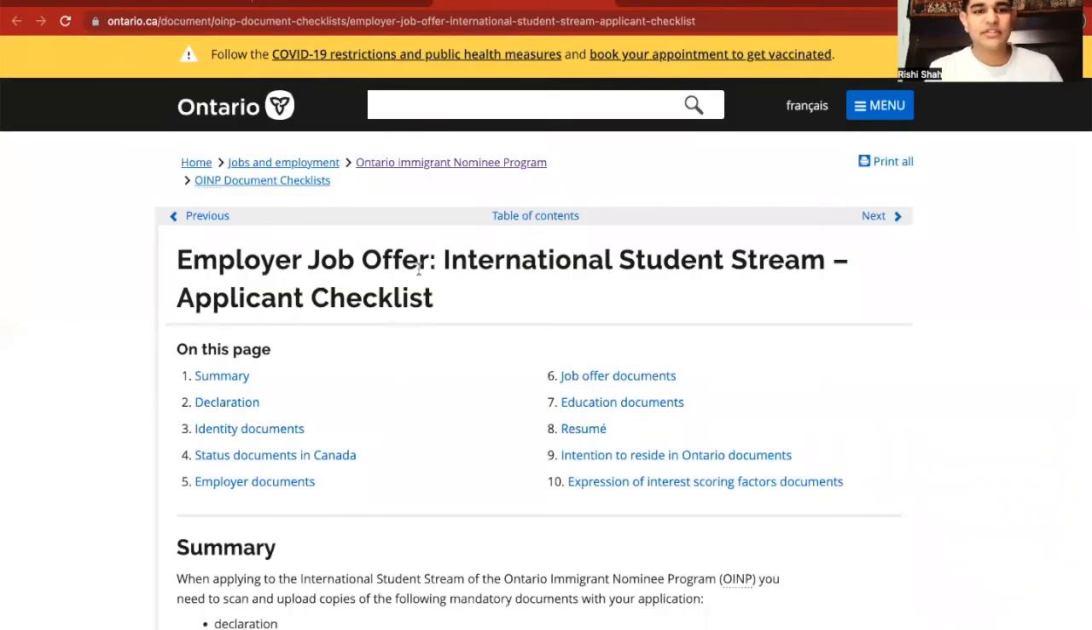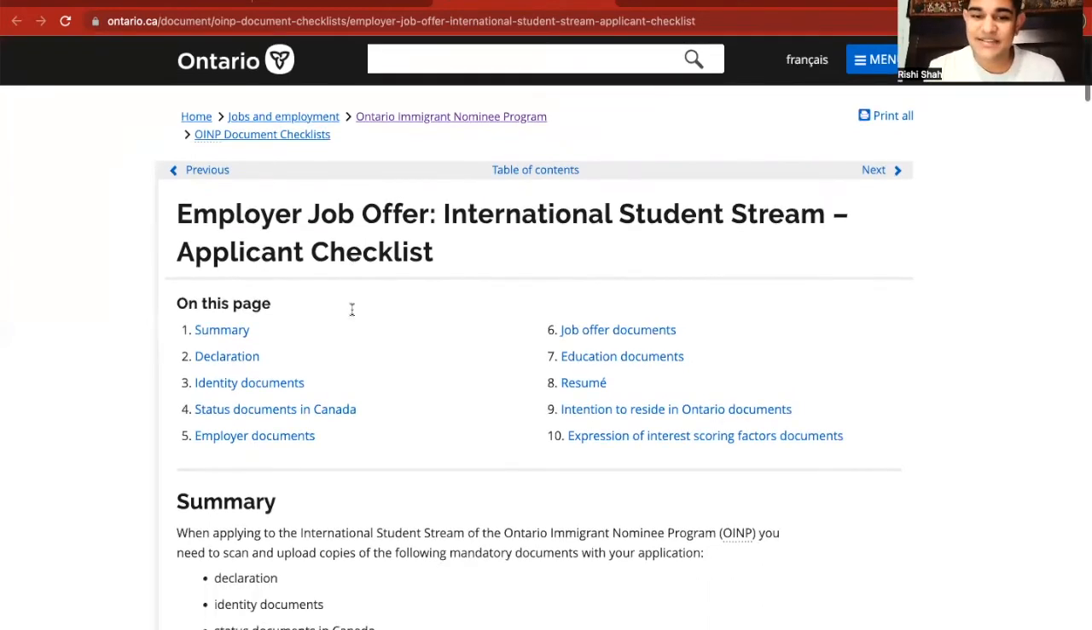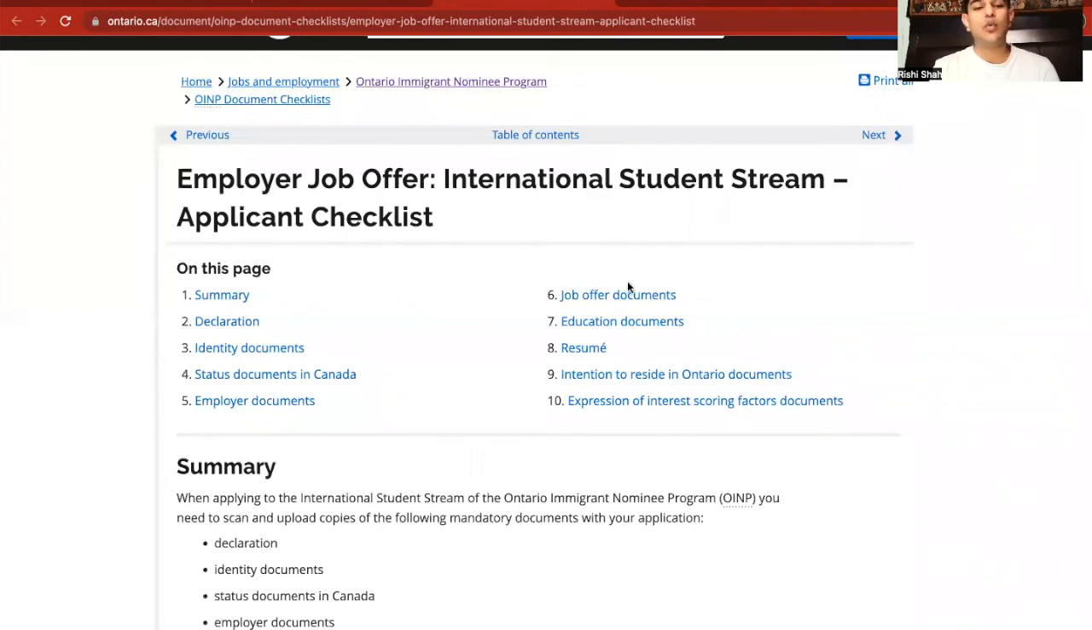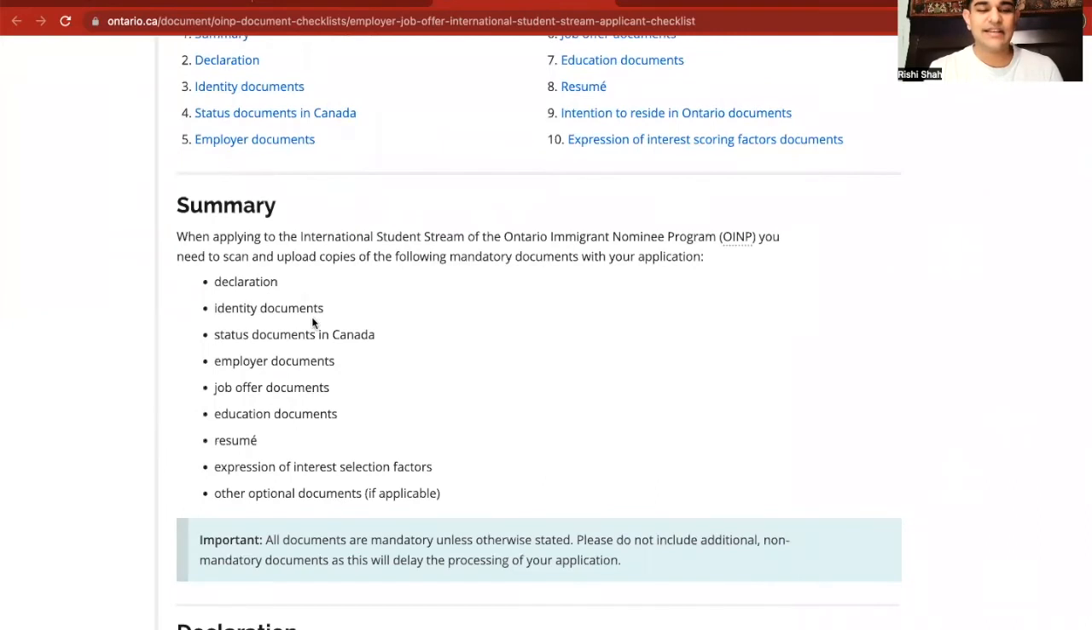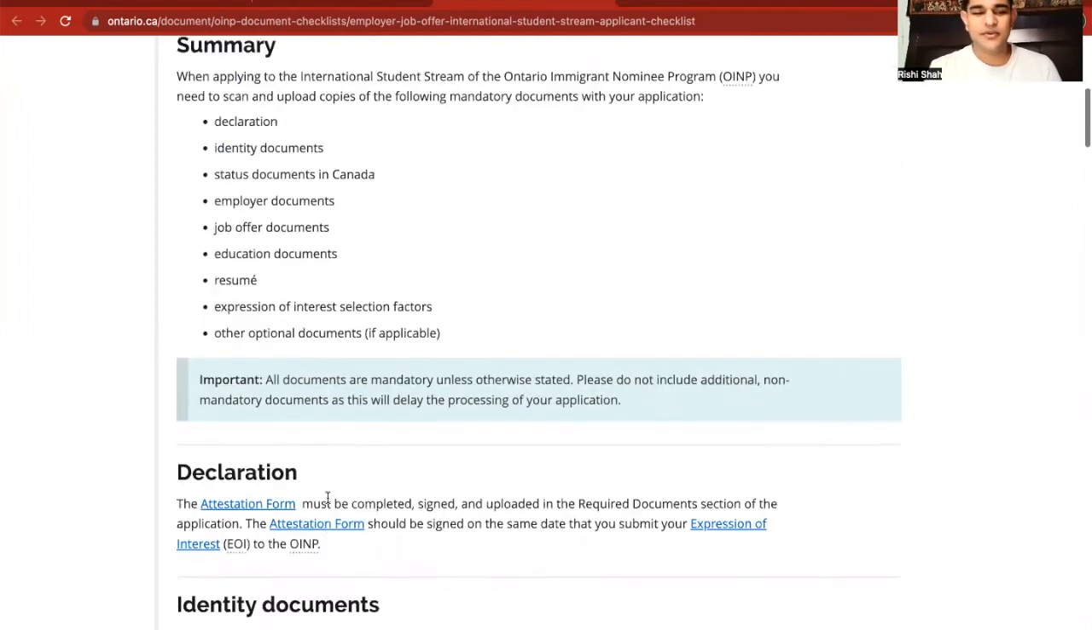Now, I've clicked on this link here, also present in the description box below. This is called the International Student Stream Employment Job Offer Application Checklist. So these are the 10 things that are required in the application after you've finished your student visa. Okay, so we got a declaration needed, identification documents, status documents in Canada, employer documents, job offer documents, education documents, resume, your expression of interest, and other documents.